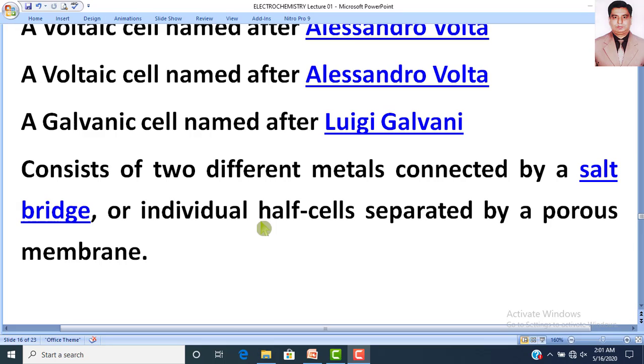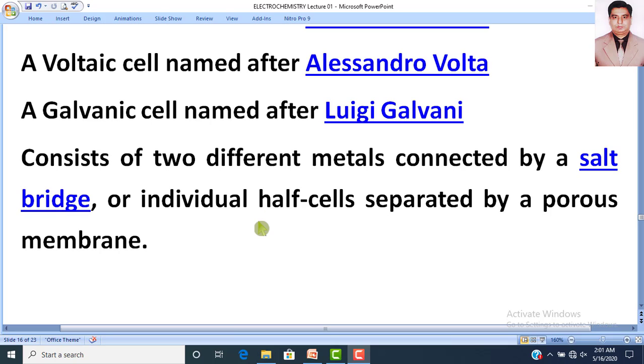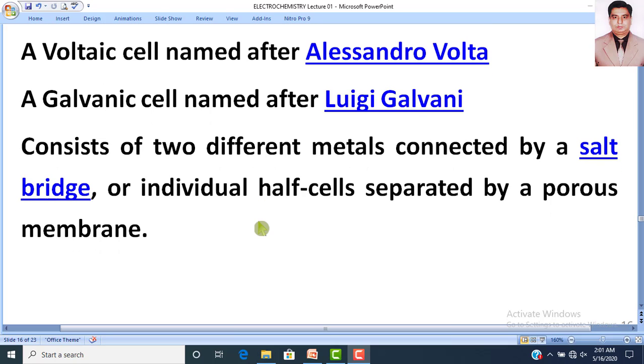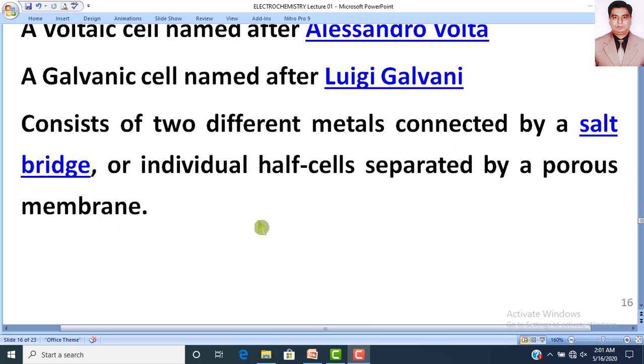Dear students, in my previous lecture, we studied a comparison between the electrolytic and electrochemical cell. The main difference between the electrochemical cell and the electrolytic cell was the use of a salt bridge.